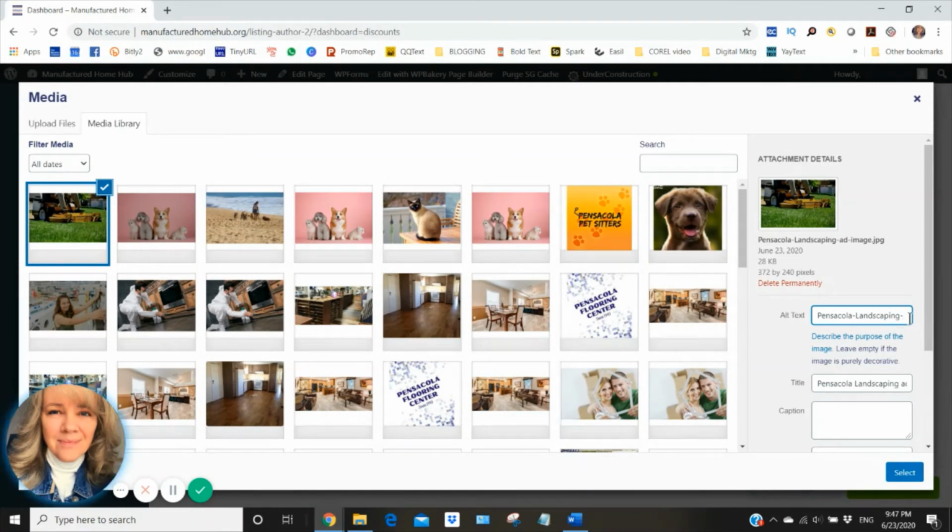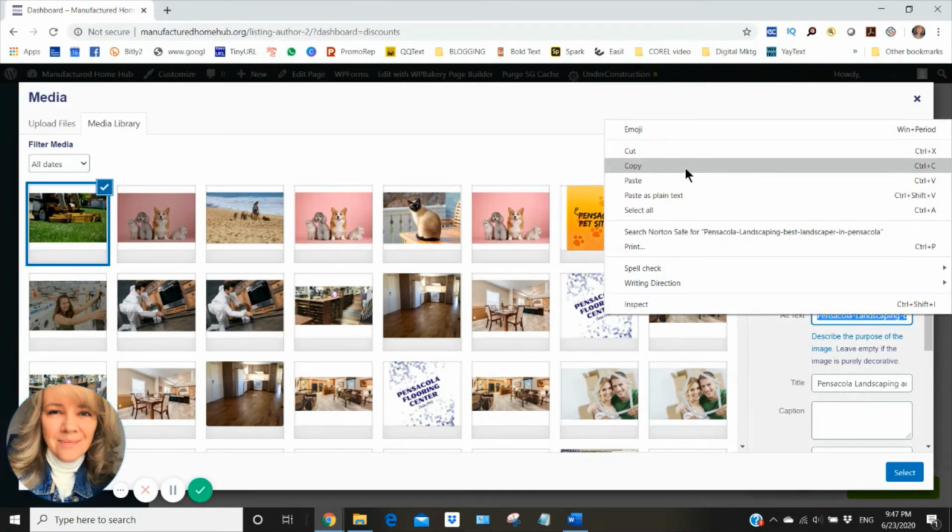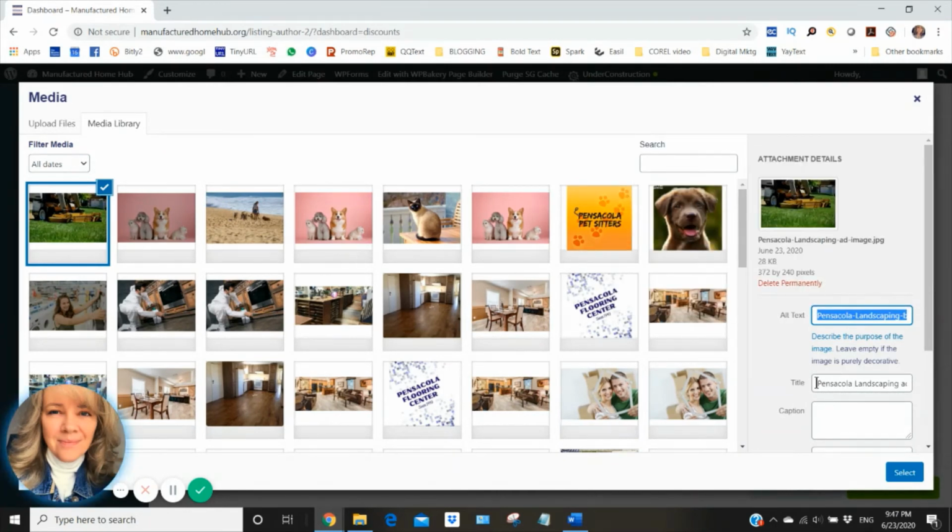So Pensacola Landscaping, best landscaper in Pensacola. So this is alt text, and any place on the web where you have a photo, you should be using alt text to include some of your keywords.